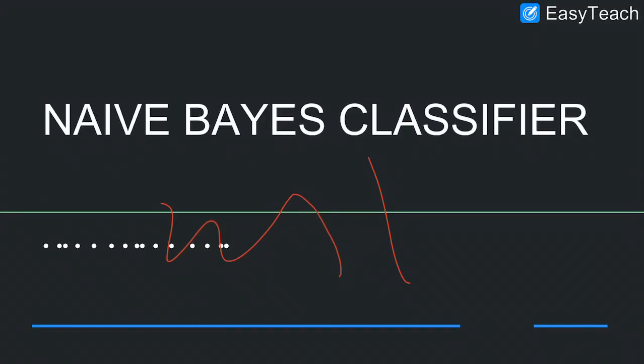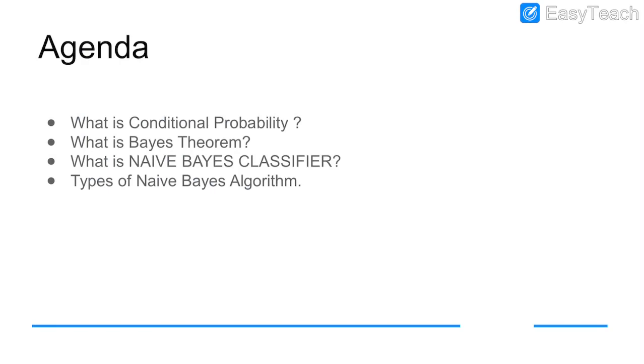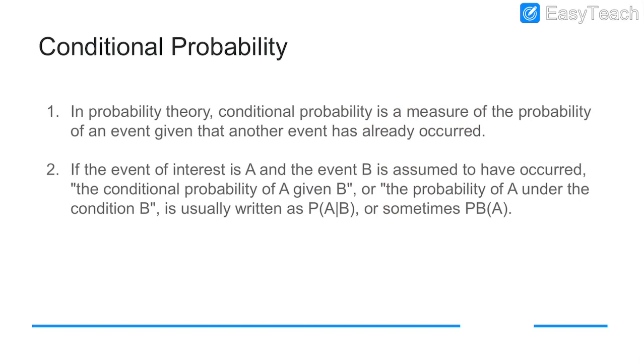Naive Bayes classifier. We already discussed the Naive Bayes classifier, but once again I want to clarify it. What we are going to discuss under the Naive Bayes classifier is conditional probability, Bayes theorem, and the Naive Bayes classifier itself, and what type of algorithms we are going to use. That is the major concept of this Naive Bayes algorithm.